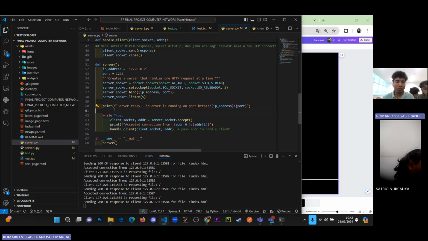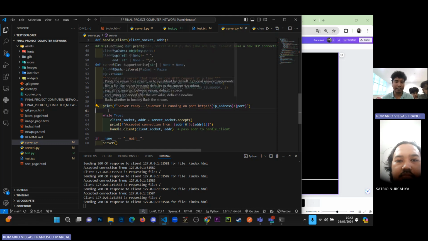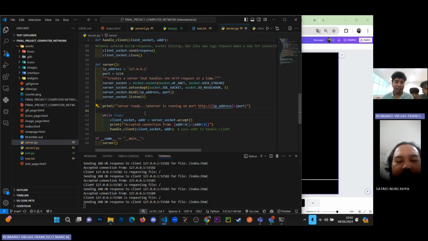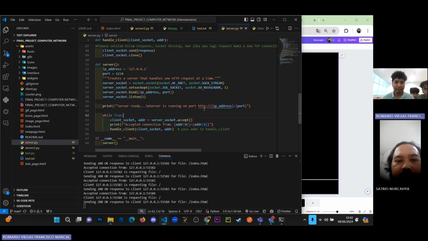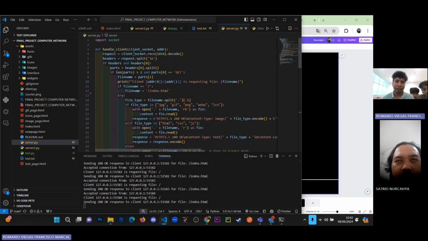So we just recall the handle client function while true, whenever a new incoming request comes. It just acquires it, like a queue. Therefore, the server will handle one request at one time, and after it's done, it will handle the other request. So from this while true code, we can also see the characteristic of a queue. We can also see it from the import socket. That's why it's called a single thread server.